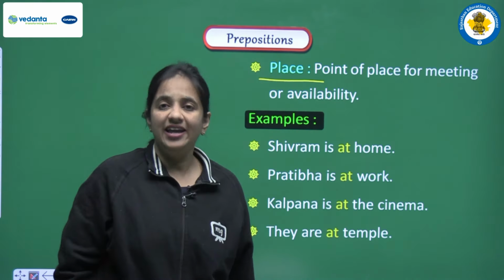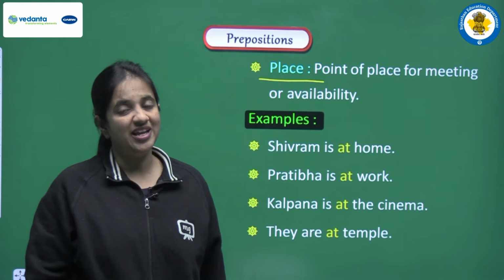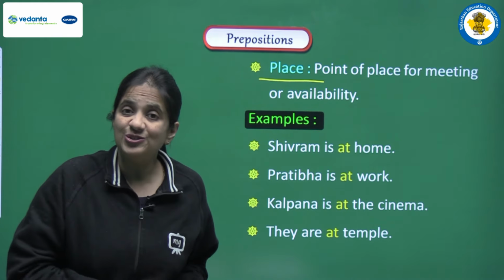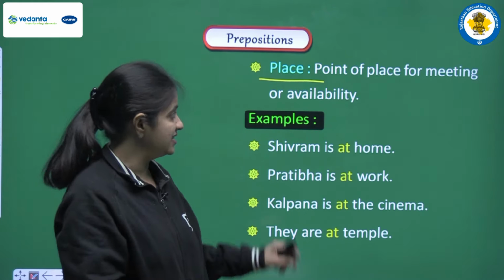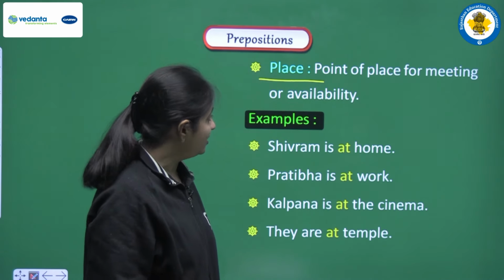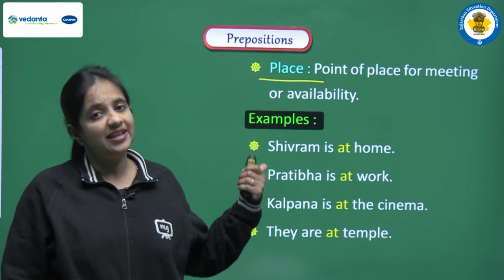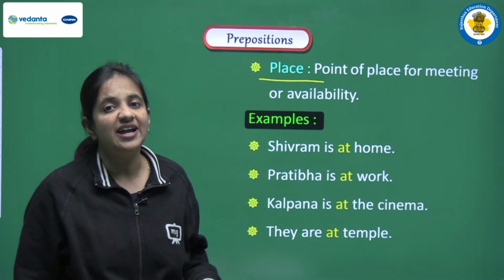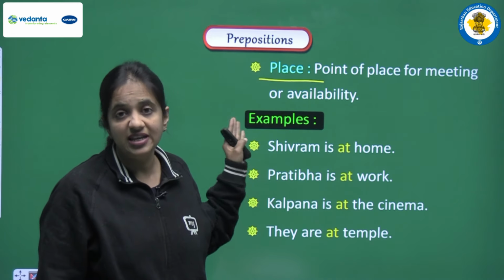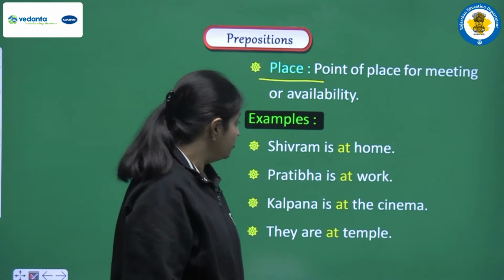So yes, in was also used to show the place, and yes, at is also used to show the place. How? Let's see. Point of place for meeting or availability. If we are talking about this manner, then we have to use this preposition, that is at. Now we are having some examples. First one is Shivram is at home.